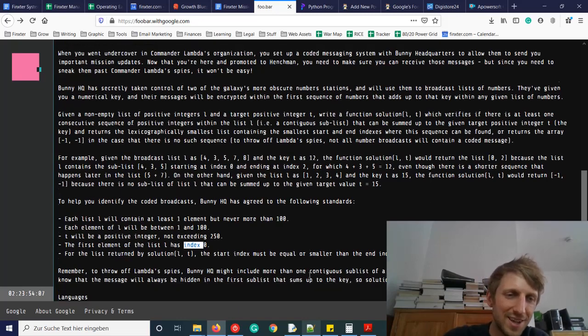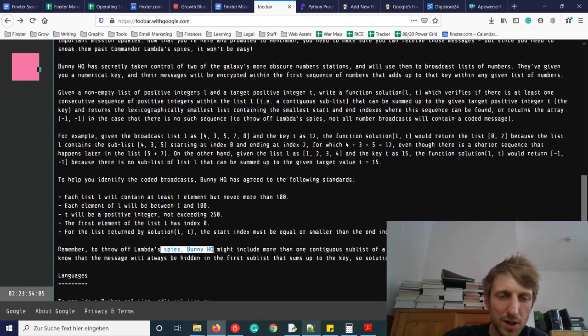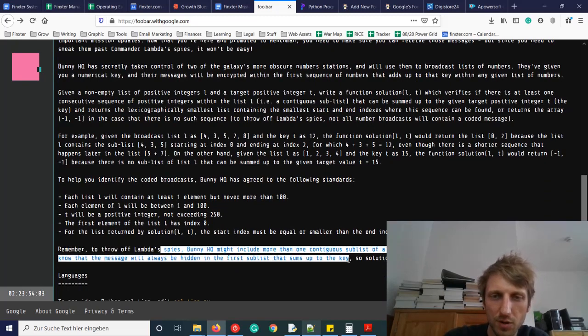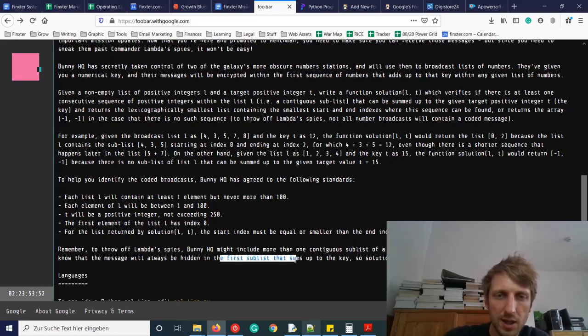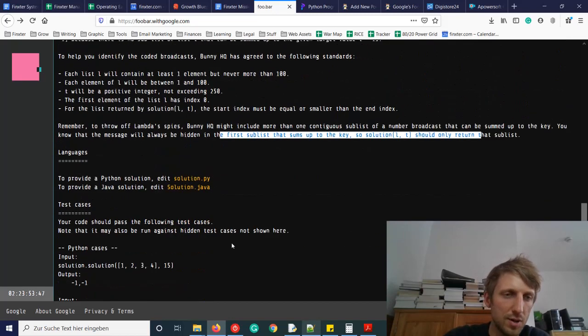Okay, makes sense. Remember, to throw off Lambda spies, Bunny HQ might include more than one contiguous sublist of a number broadcast that can be summed up to the key. You know that the message will always be hidden in the first sublist that sums up to the key. So solution(L, T) should only return that sublist, the first sublist.